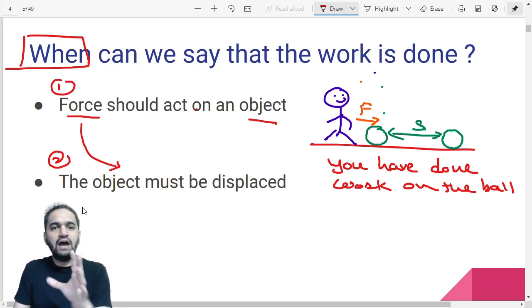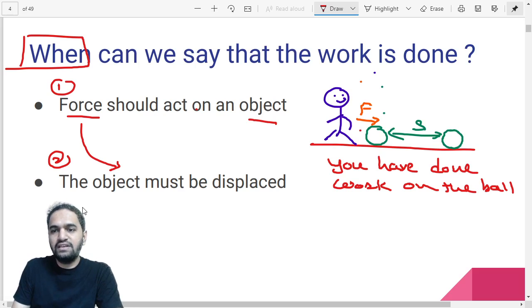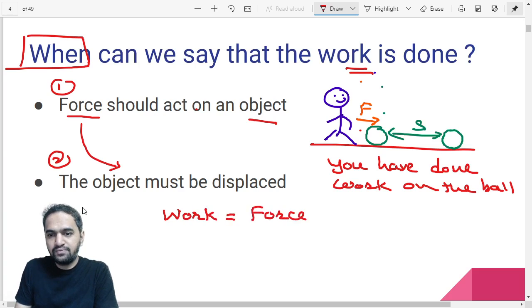Understood? So if you have applied some force and there is no displacement at all, then you are going to say the work done is 0. So when can we say work is done? When force is applied and due to that displacement has taken place. So what can be the formula for this? The formula for work done is work is equal to force applied into the displacement which is occurring, that is force into displacement.